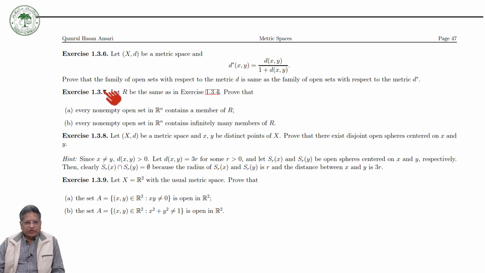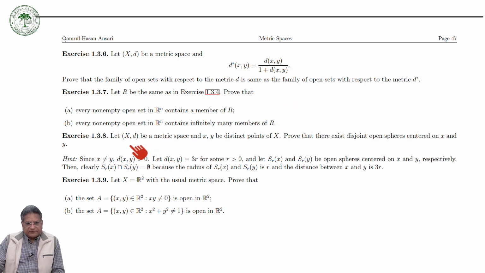So the family of open sets with respect to the metric D is the same as the family of open sets with respect to the metric D star. Later we will see that D star and D are equivalent metrics, and therefore their families of open sets are the same. So this we will see, but here you can try by yourself right now.